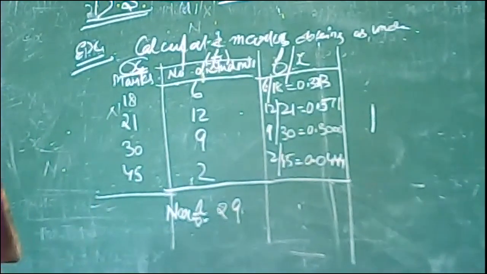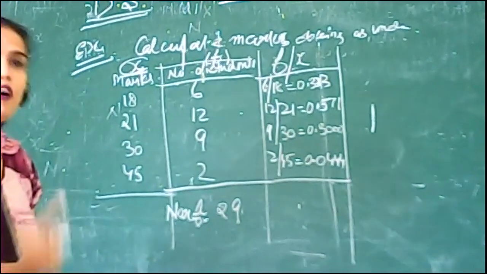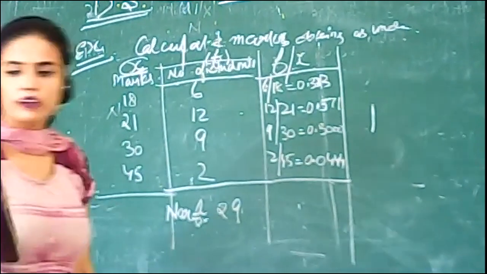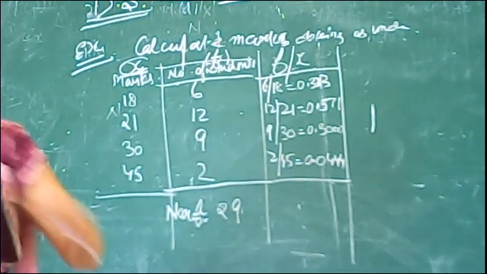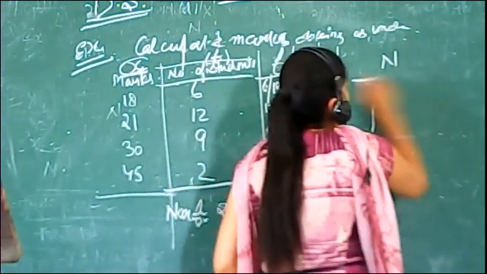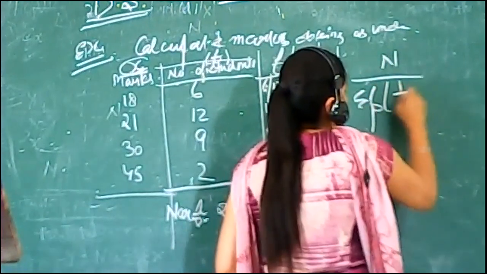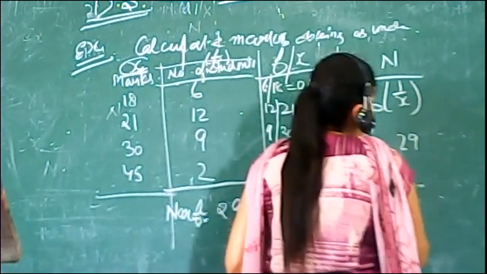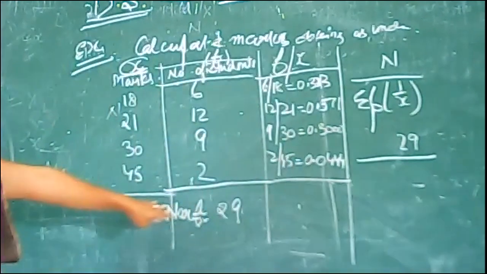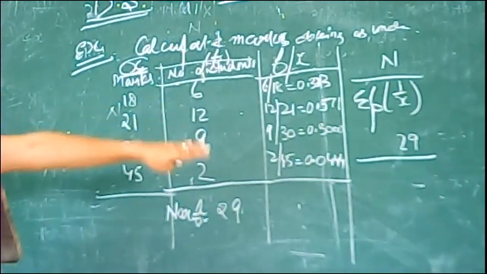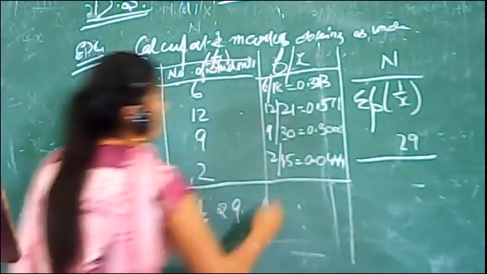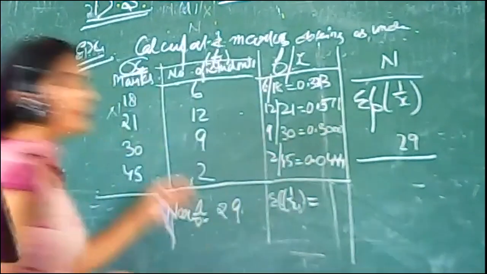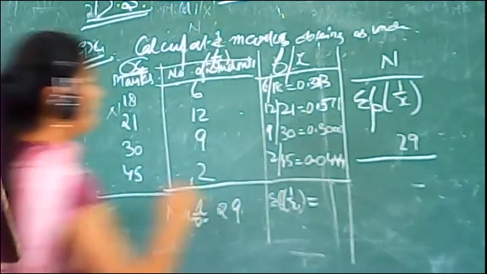We fit this into the formula: n divided by summation f 1 over x. The number of observations is 29, and the total of summation f 1 over x is 1.248.